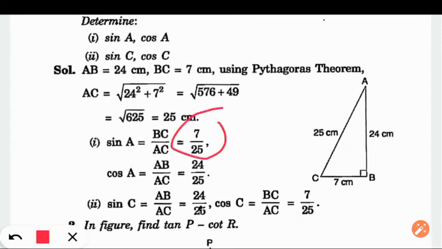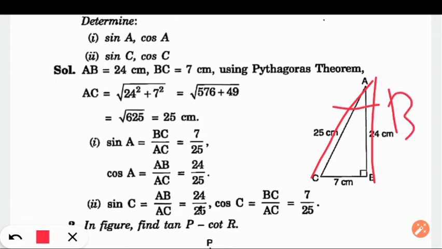We got this. Similarly, cos of the same angle, angle A. Cos is the ratio of B by H. With respect to this angle, this is base, this is hypotenuse, and this is perpendicular. So B by H means AB by AC.